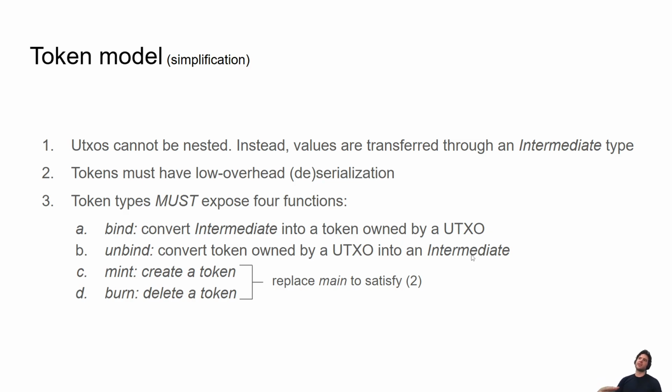So this is saying basically, okay, I have 2 of a token, and these 2 tokens are now owned by this UTXO. So UTXOs can have many tokens inside them, like we saw earlier. This value type is like a wrapper, right? So bind and unbind define wrapping and unwrapping tokens. And then mint and burn create a token and delete a token. Notably, it replaces main, and it works similarly to main, except we introduce this concept where they're forced to have low overhead, aka they cannot have local variables that are persisted.